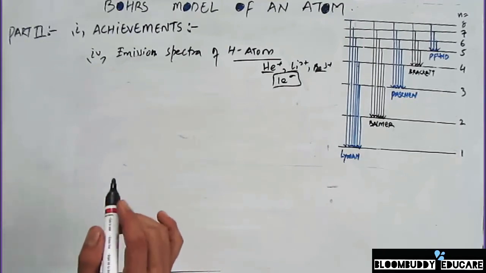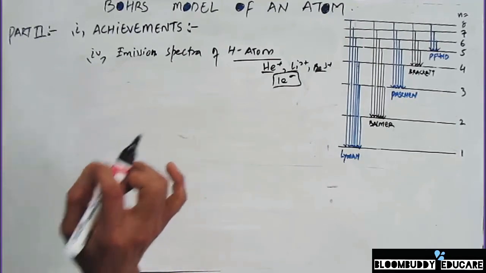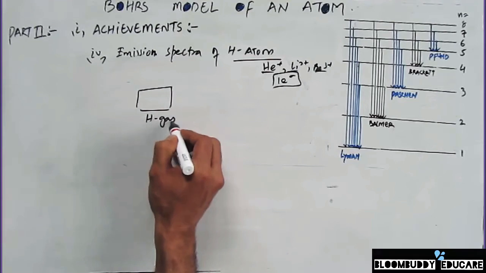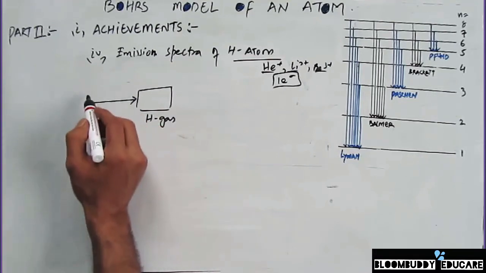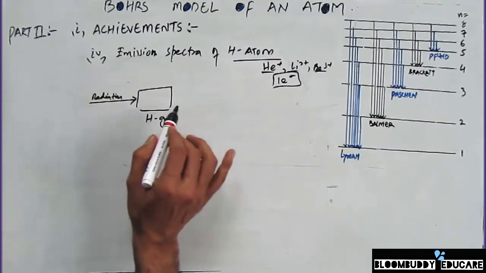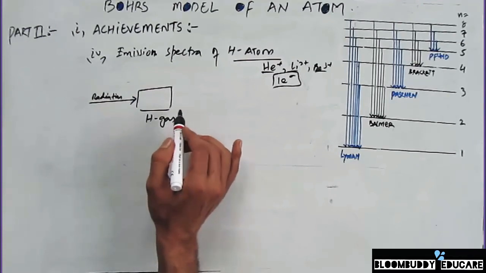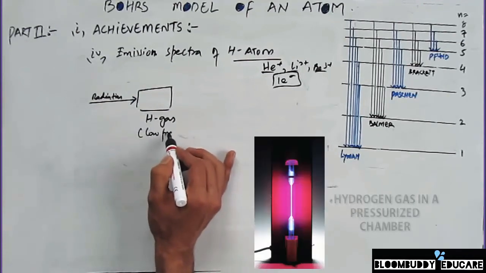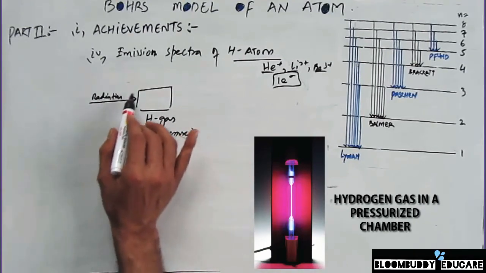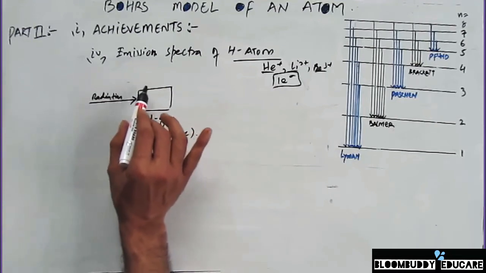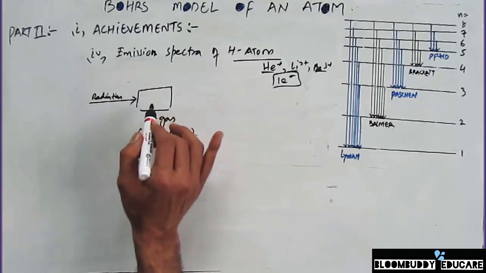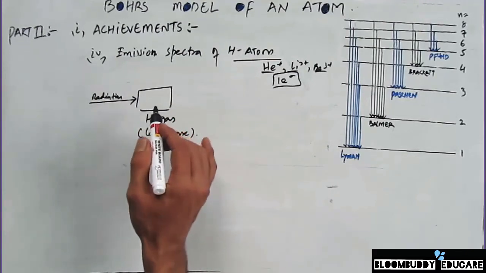that terms. So if electric discharge or electromagnetic radiation is passed through a hydrogen gas, so suppose this is hydrogen gas in a chamber and I'm passing through an electromagnetic radiation in the form of energy. Electromagnetic radiation is passing through this tube, and this tube is filled with the hydrogen gas at very low pressure. So in that case, what happens is the atoms are supposed to be absorbing the energy from this radiation, and once they absorb the radiation, the molecules of this gas are going to break into smaller atoms, and those atoms